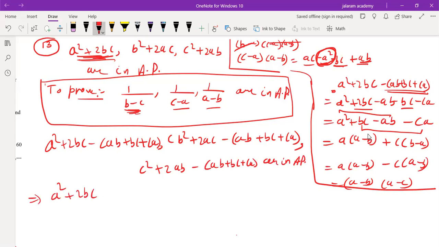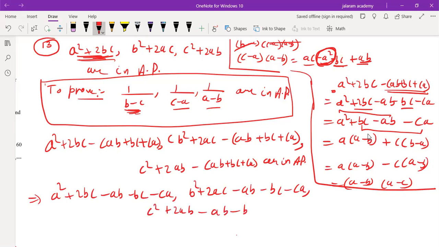So a square plus 2bc minus ab minus bc minus ca, comma, b square plus 2ca minus ab minus bc minus ca, comma, c square plus 2ab minus ab minus bc minus ca are in AP.